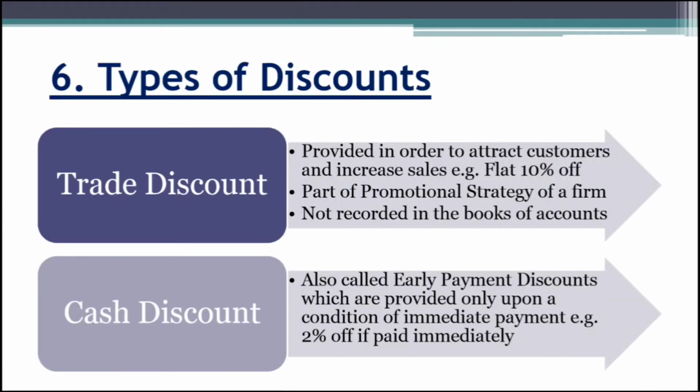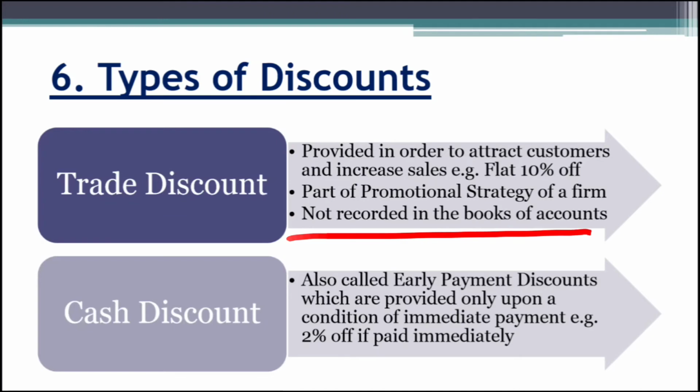Let us now move forward with the last topic of today's session, which is discounts. We have heard about discounts very often in our day-to-day routine life, but we do not know that discounts are of two types: trade discount and cash discount. Any discount which is provided in order to attract customers and increase sales is known as a trade discount. Just for example, flat 10% off or buy one get one free. It is just a part of promotional strategy for the firm. So we do not record any trade discount in our books of accounts.